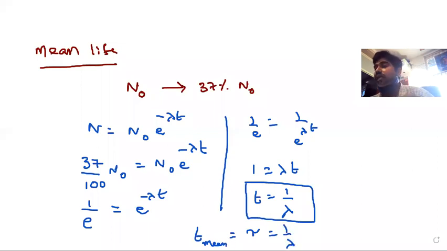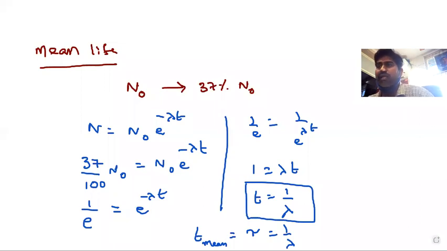What is the meaning of mean life? It is the time in which the number of nuclei has to decrease to 37%. That means 63% of nuclei should have decayed, and finally it has come to 37% only. In such a case, the time is said to be the mean lifetime, and that is equal to 1 by lambda.